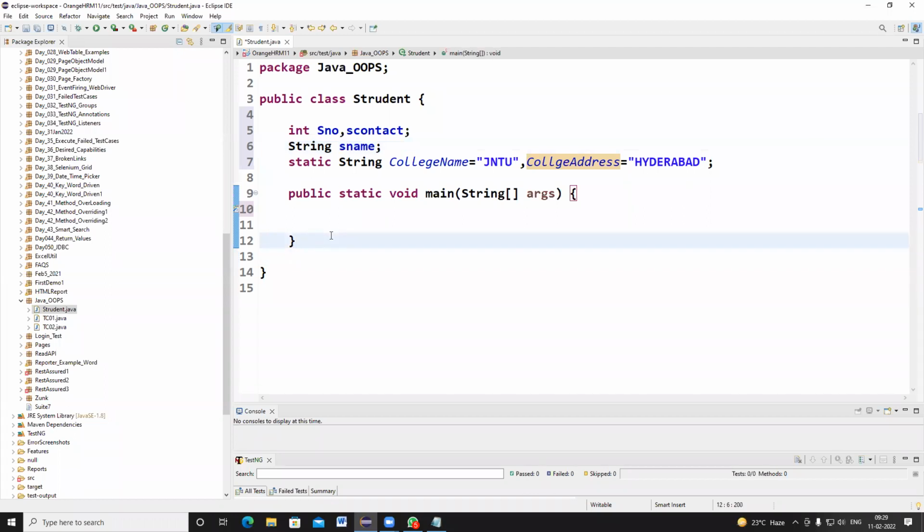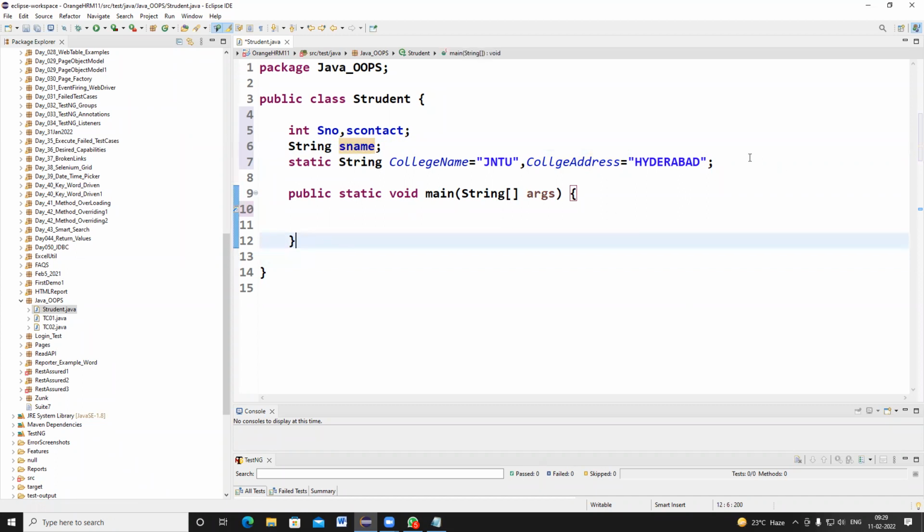String, it contains some value. So we are going to give some value for the student name. Suppose student name is equal to Ravi, something like that. We have to initialize the value. So right now I don't have any object. I have not created any object in the main method.